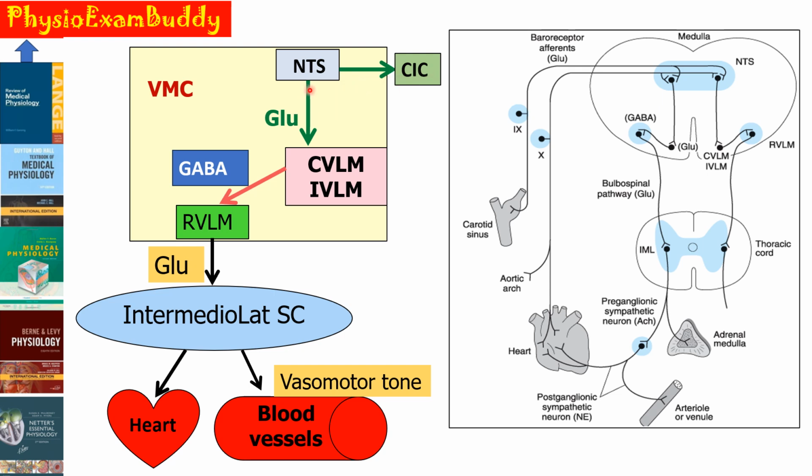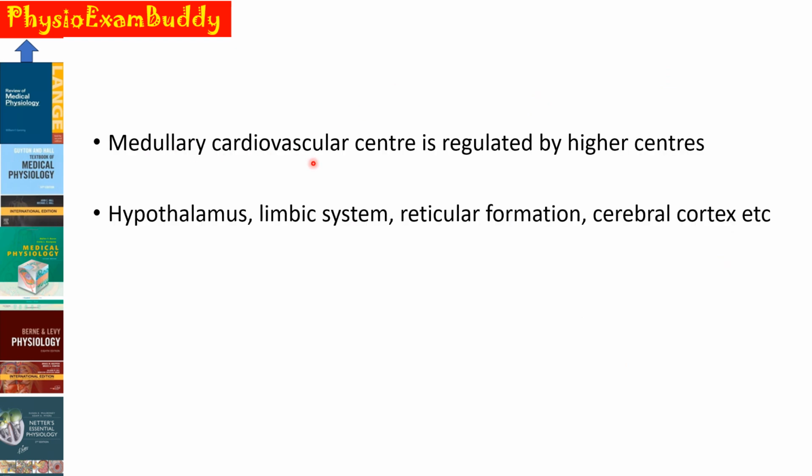So whenever the nucleus tractus solitarius is stimulated, this glutamate causes activation of CVLM and IVLM, which causes secretion of GABA, which will inhibit the RVLM and decrease the sympathetic discharge and cause vasodilatation. Along with that, it also causes activation of the cardio-inhibitory center. So vagal stimulation will get activated. And this medullary cardiovascular center is regulated by the higher centers, that is hypothalamus, limbic system, reticular formation as well as cerebral cortex.